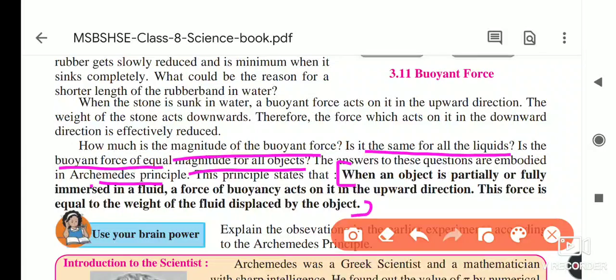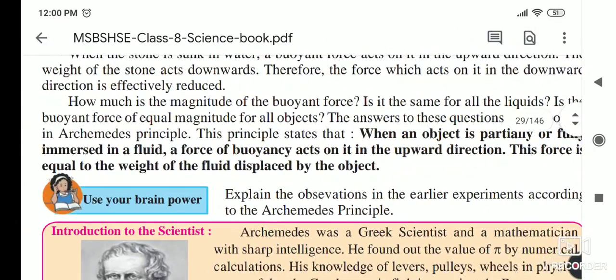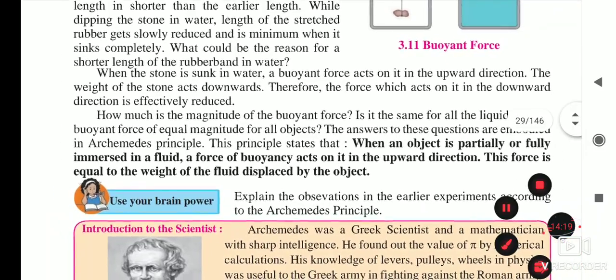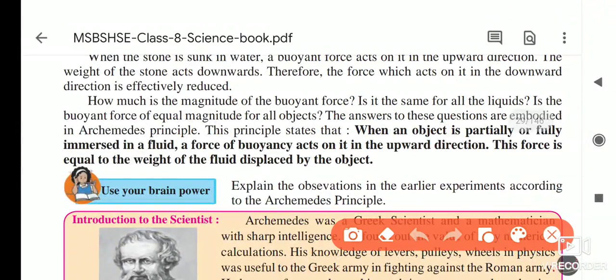When an object is partially, meaning half, or fully, meaning totally, immersed in a fluid, any stone or anything, the force of buoyancy acts on it. Which force acts on that object? Buoyant force. And in which direction? Upward direction. And this force is equal to the weight of the fluid